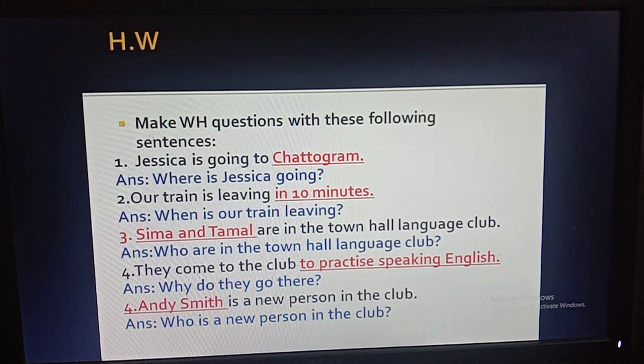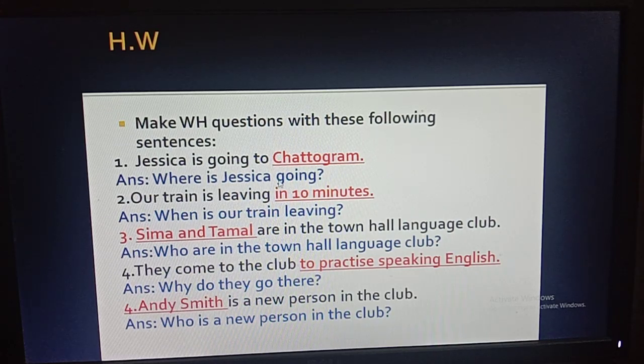So our question was, make WH questions with these following sentences. In number 1, the sentence was, Jessica is going to Chattogram. So boys, you can see Chattogram is an indication of place. So we know when there is an indication of place, we use where. Okay, so the answer will be, where is Jessica going?